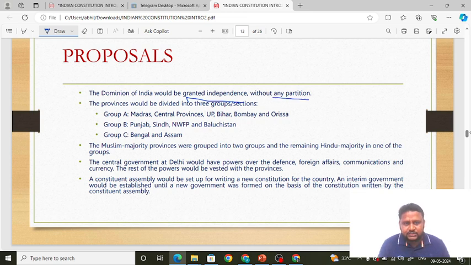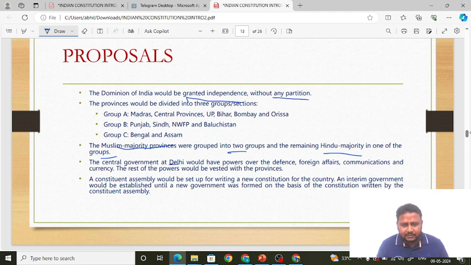They are saying provinces will be divided into three groups. This you need not remember: Group A, Group B and Group C. These are the states or provinces that would be in Group A, Group B and Group C. The Muslim majority provinces are grouped into two groups and the remaining Hindu majority provinces into one group. That is three groups, two for Muslim majority and one for Hindu majority.